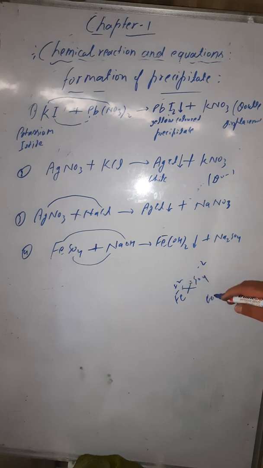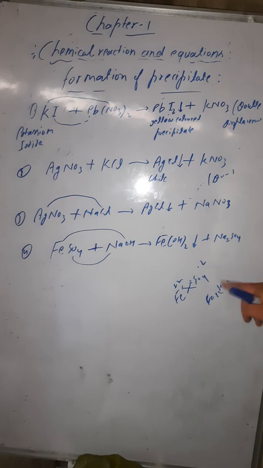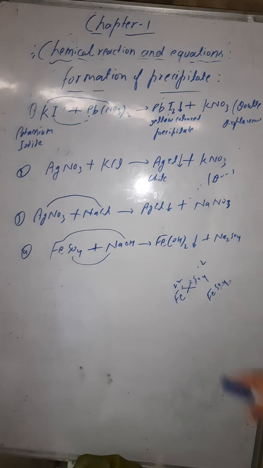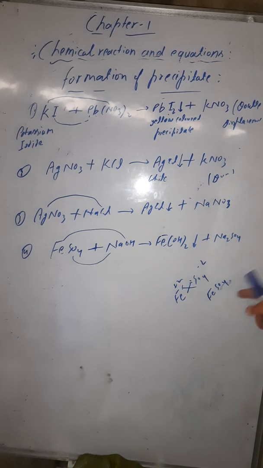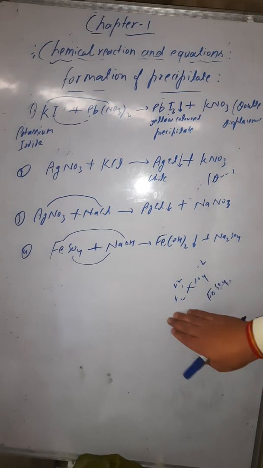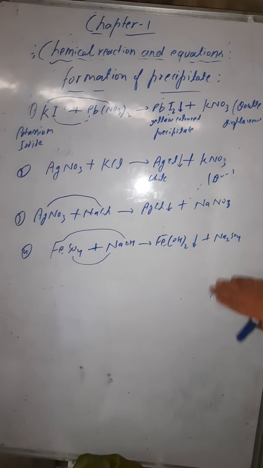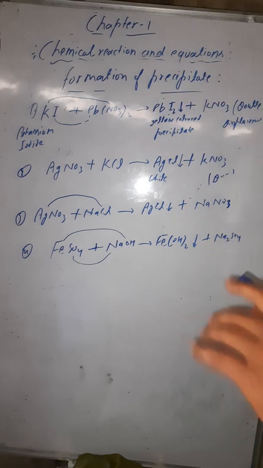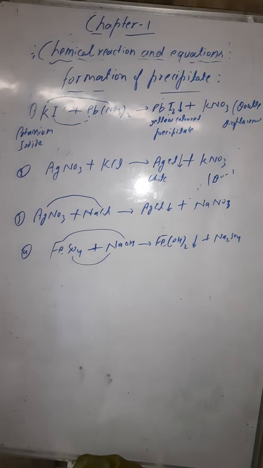Both are the same, so there is no need to write 2 separately. In the same way we can write here FeSO4. If both have the same valency, then no need to write it. If both have different valencies, then you have to write it. Getting this? So this is again an example of a precipitation reaction where the precipitate of ferrous hydroxide will be formed.